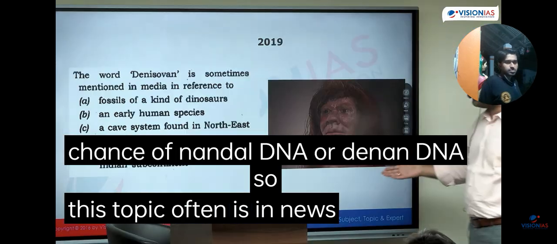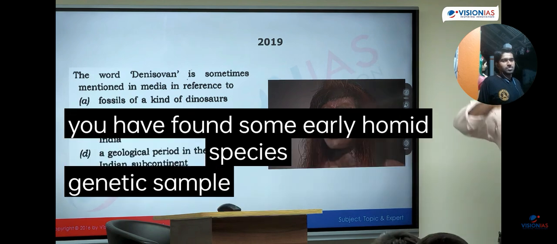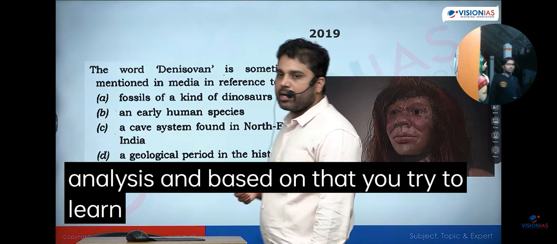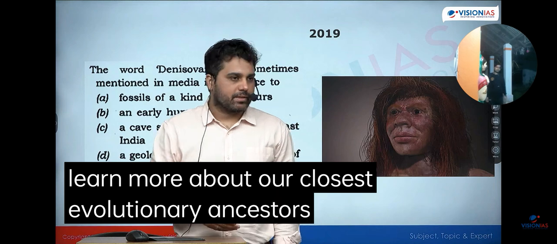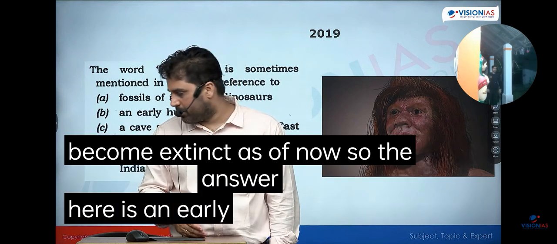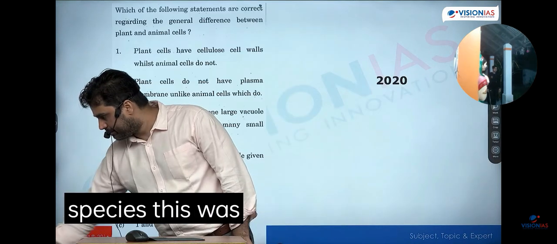So this topic is often in the news, because if you find some early hominid species genetic sample and do some genetic analysis, based on that you try to learn more about our closest evolutionary ancestors, all of whom have become extinct as of now. So the answer here is an early human species. This was one of the easiest questions.